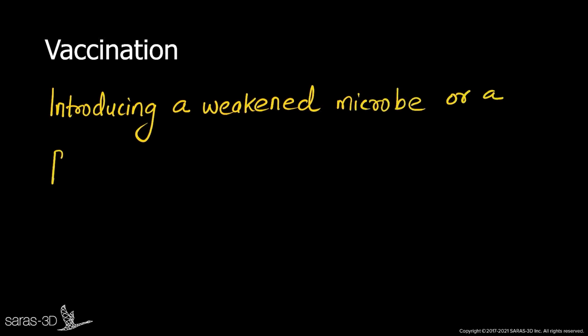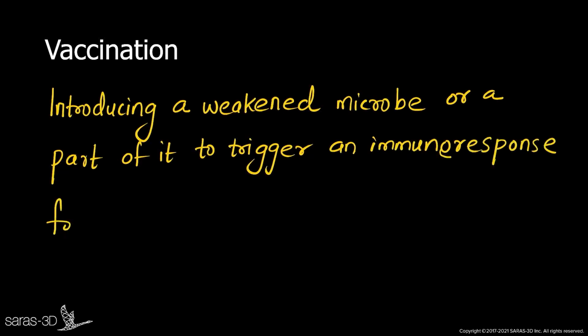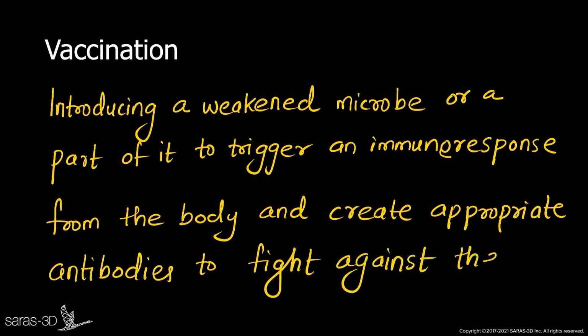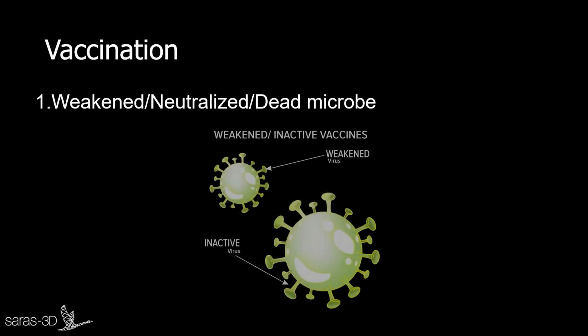The purpose of a vaccine is to introduce a weakened microbe or a part of it to trigger an immune response from the body and to create appropriate antibodies to fight against the foreign body. These antibodies are also generated when the actual microbe infects the body. So it could be following any of the below mentioned mechanisms. One is where a weakened or neutralized or dead microbe is introduced.